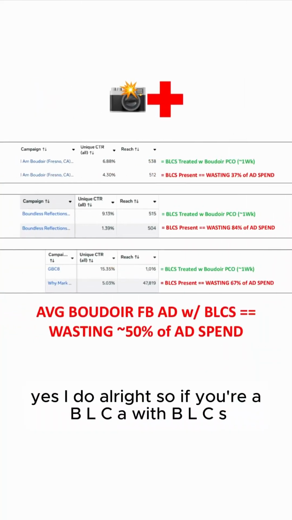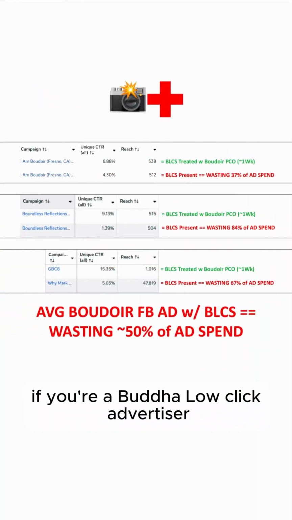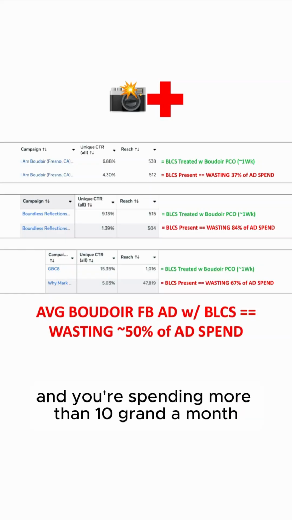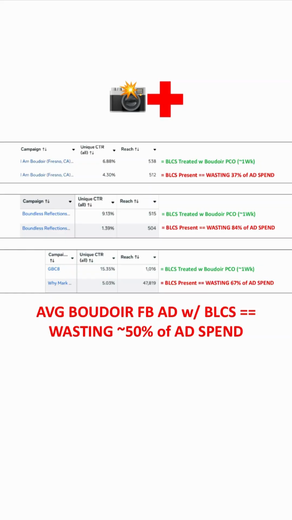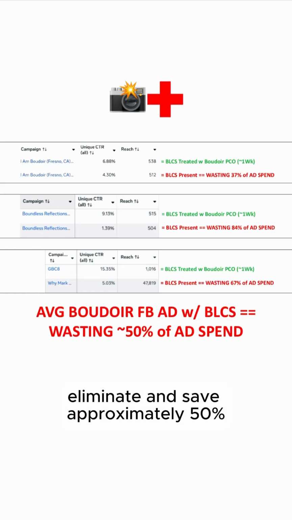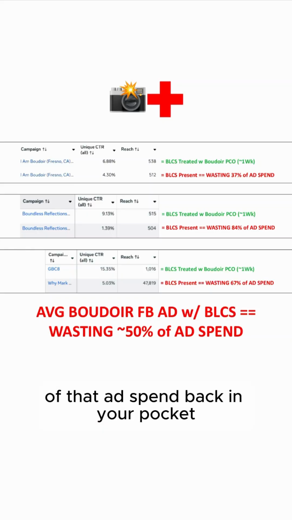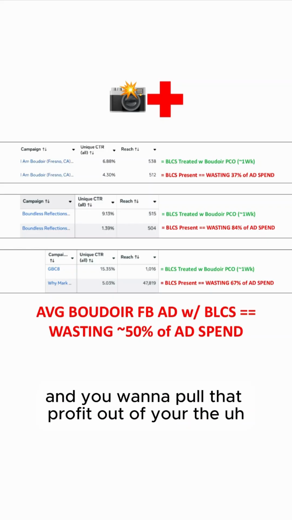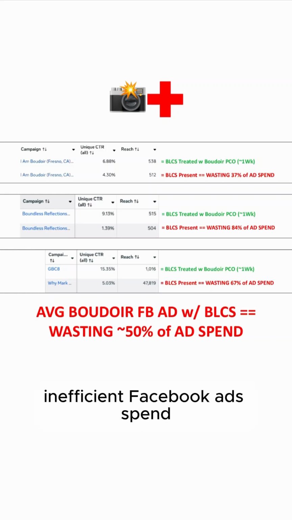All right, so if you're a BLCA with BLCS, if you're a Boudoir low click advertiser with Boudoir low click syndrome, and you're spending more than 10 grand a month in Boudoir Facebook ads, and you want to eliminate and save approximately 50% of that ad spend back in your pockets, approximately 5K a month or 60K over the next 12 months, and you want to pull that profit out of the inefficient Facebook ad spend, because you've already pulled it out for some other parts of the business.